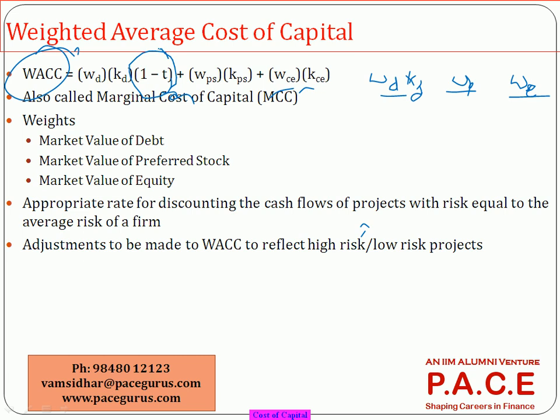If my cost of capital is, let's say, 15%, and I have to raise $1 right now in the same proportion of debt, preferred shares and equity, it would cost me 15 paisa, or 15 cents, for each dollar.